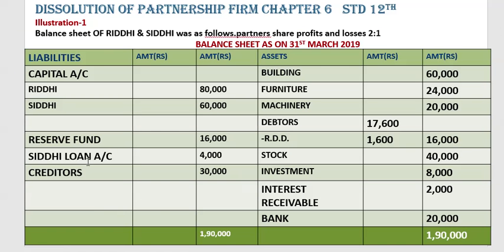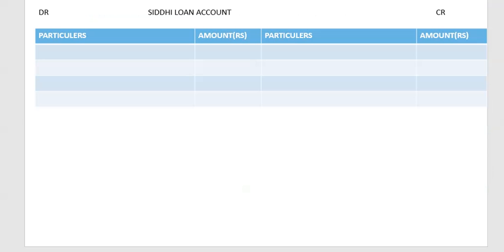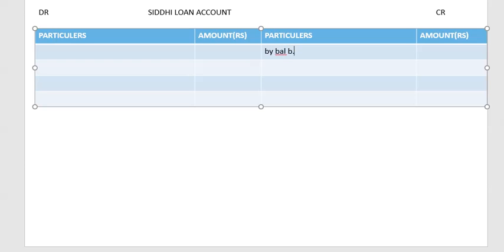Next is Siddhi's loan account. We are going to transfer it to Siddhi's loan account, 4,000, by balance brought down, 4,000. Okay, next